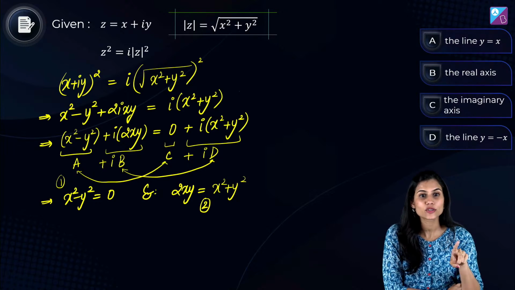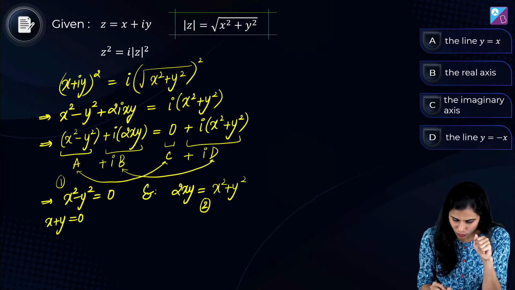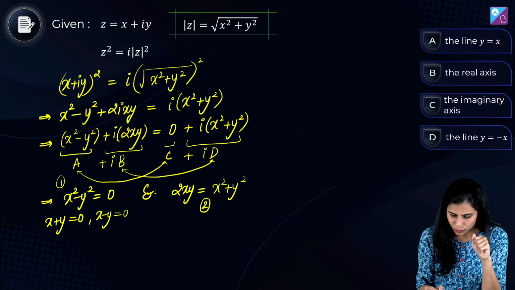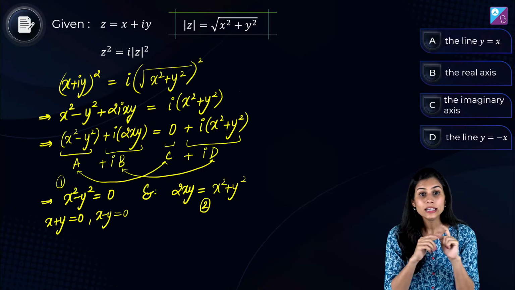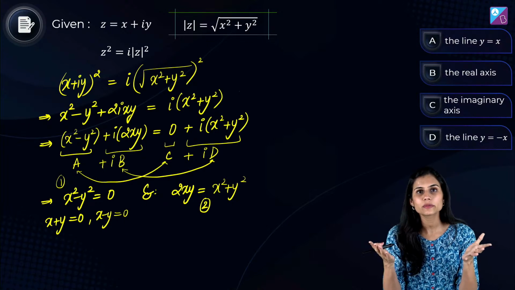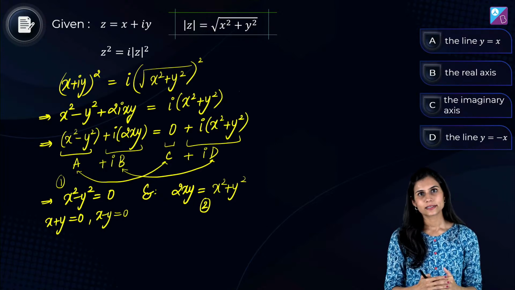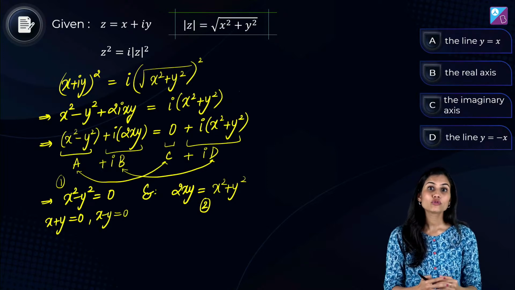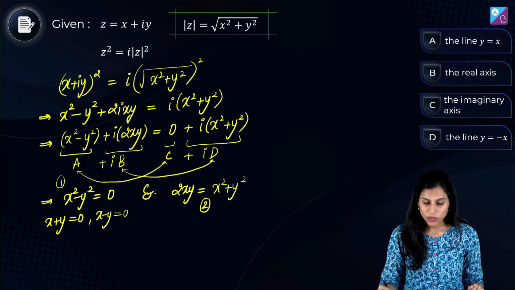Nishchal is wrong, Veena is also wrong. What is it representing? The combined equation of two straight lines. What are those two straight lines? x plus y equals 0 and x minus y equals 0. Bhai, x square minus y square ko kholo na. Kya aayega? x plus y into x minus y equals 0. Product of two quantities is 0 provided at least one of them is 0. तो वहां से आपको दो equations मिल गई. एक x plus y equals 0, एक x minus y equals 0. So two lines are coming out to be the answers from the first equation. And when you solve the second equation, what do you get?